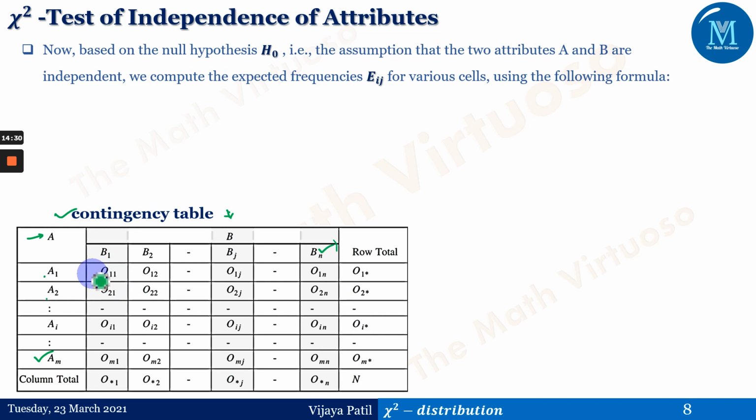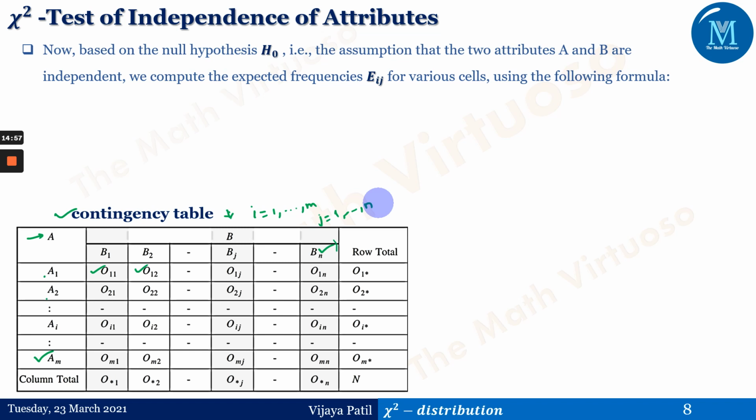So these are the Oi's, observed frequencies Oij in the various cells, where i is from 1 to M, and j is moving from 1 to N, right? Because we do have those many numbers of rows and columns respectively.